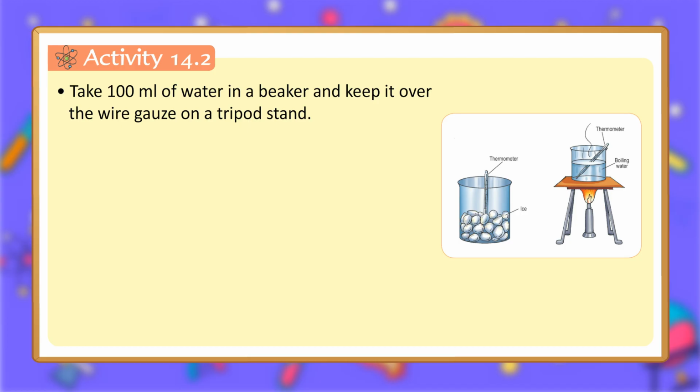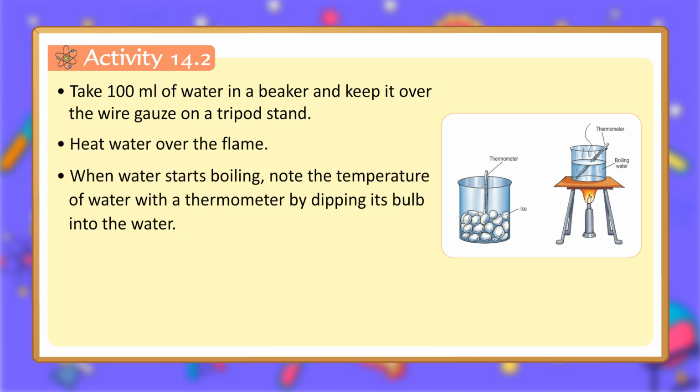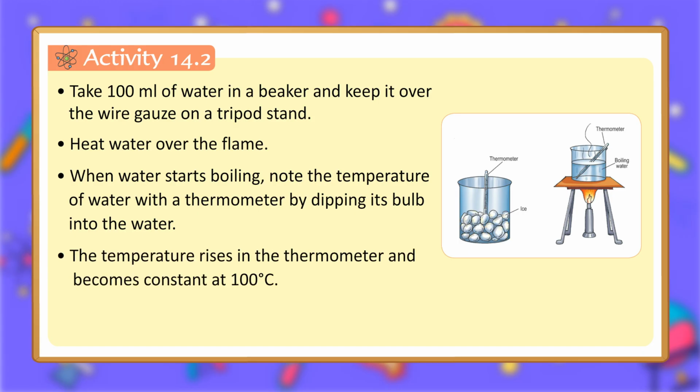Activity 14.2. Take 100 milliliters of water in a beaker and keep it over the wire gauze on a tripod stand. Heat water over the flame. When water starts boiling, note the temperature of water with a thermometer by dipping its bulb into the water. The temperature rises in the thermometer and becomes constant at 100 degrees Celsius. Thus, the boiling point of water is 100 degrees Celsius.